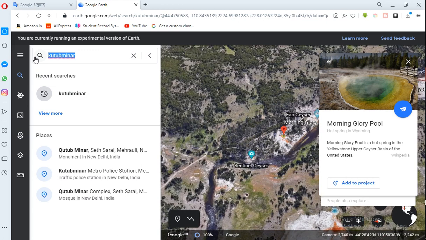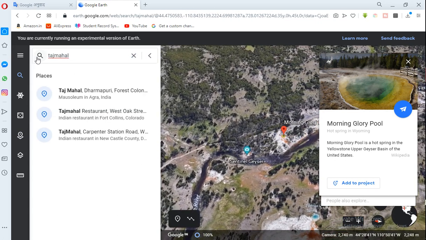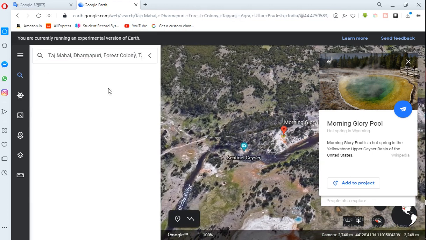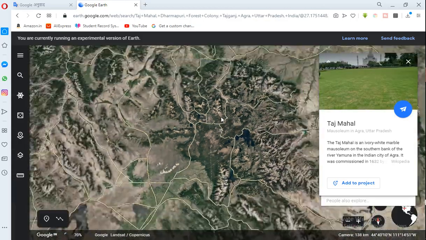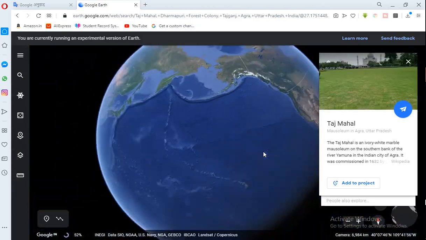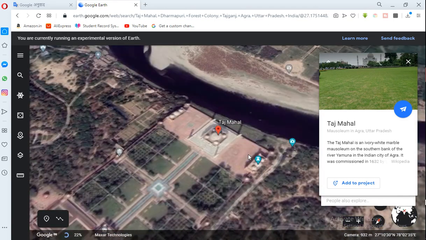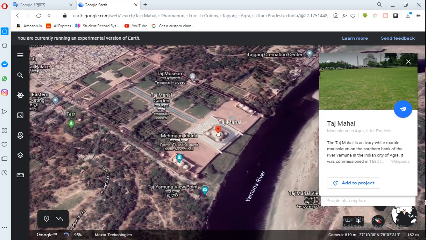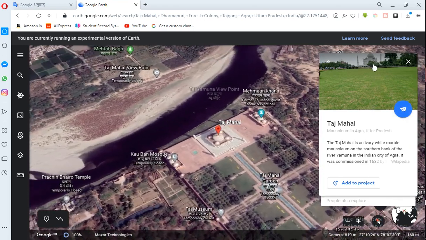Suppose you want to take the Taj Mahal. It will show you the Taj Mahal. Clear? You can go there. It's showing the Taj Mahal.